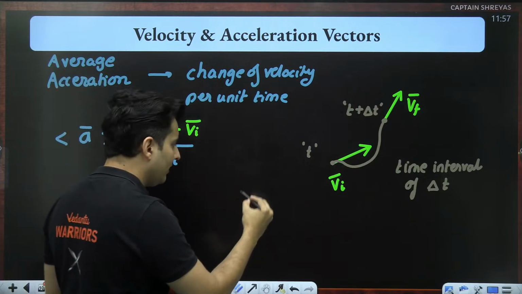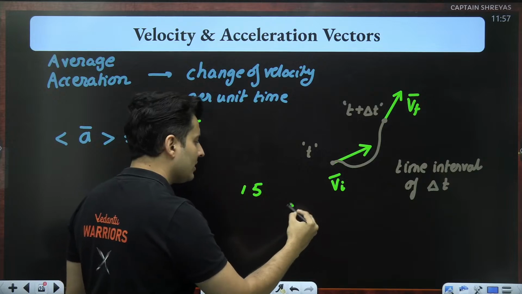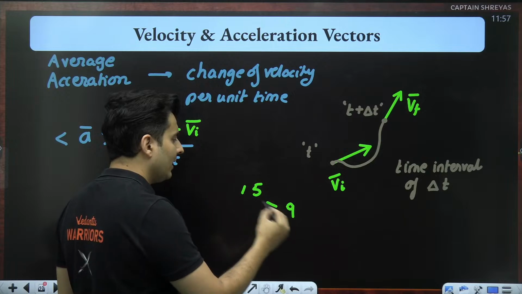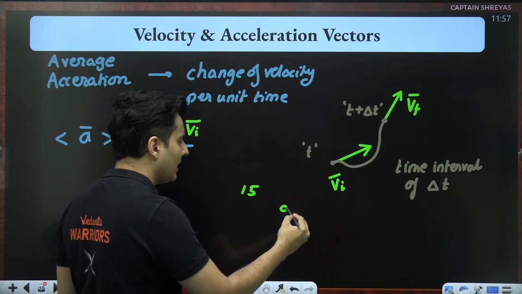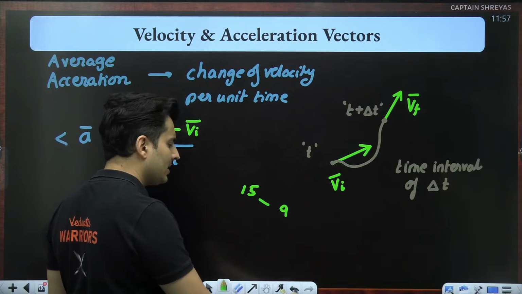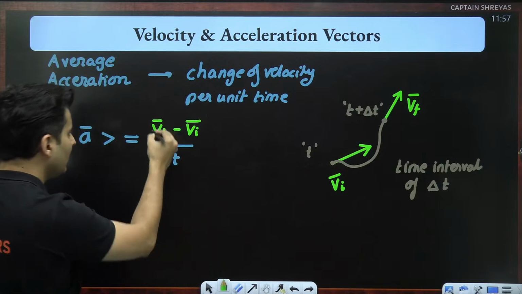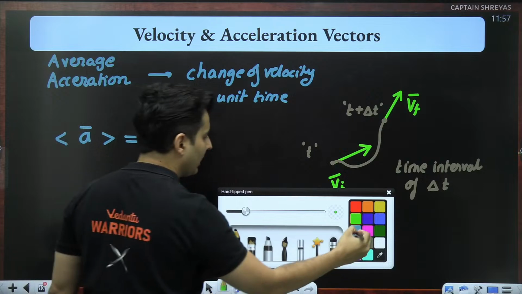If Pandu had 15 laddus, now he has only 9 laddus. The change in the laddus is 15 minus 9, final minus initial or whatever, right? If he finally has 15, earlier he had 9, so 15 minus 9, which is 6. 6 is the change. So always change is final minus initial. You can also write the change as delta V. There is no harm in writing it like that.